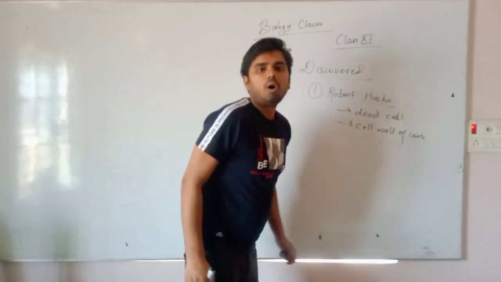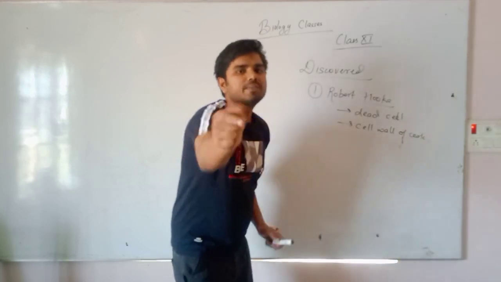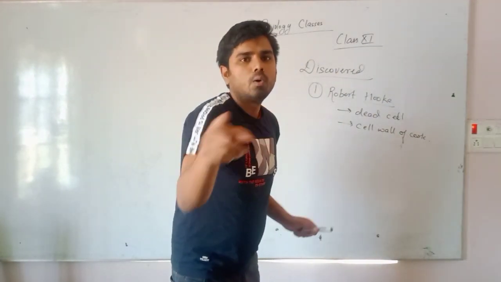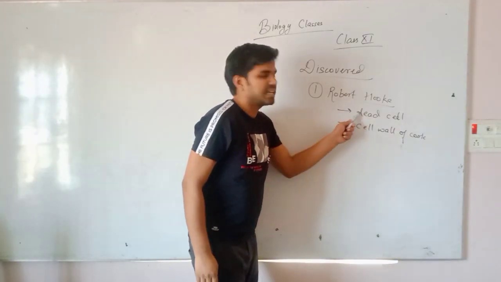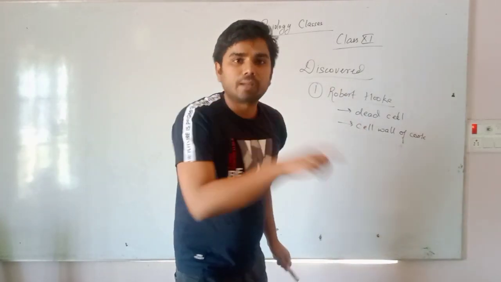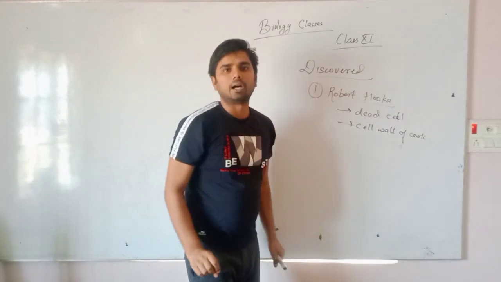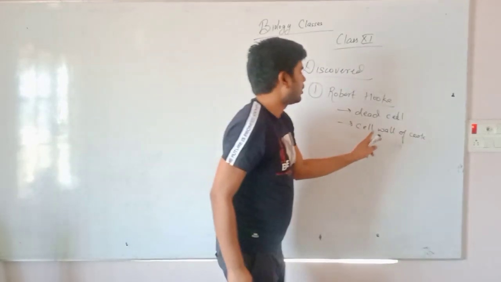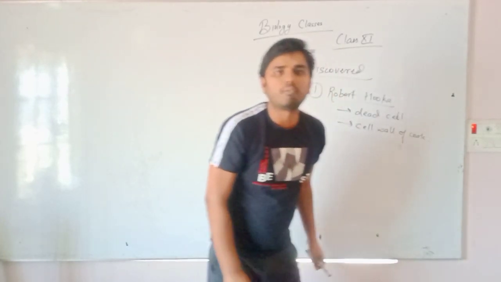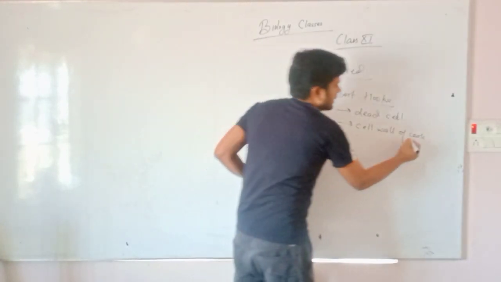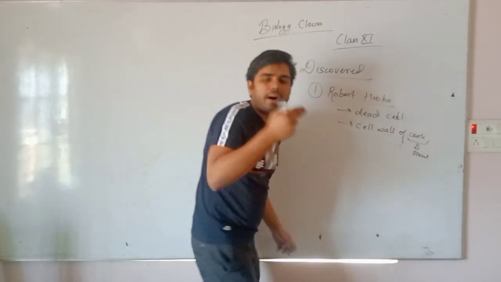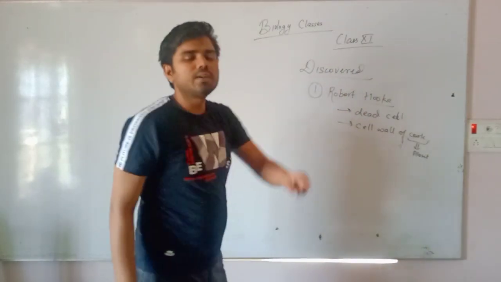Cell wall of cork. Yes friend, you are hearing correctly. What did Robert Hooke discover? He discovered dead cell. Dead cell means there was no cytoplasm in it, no life in it, no protoplasm in it. So we can say that he saw only the cell wall of cork, and cork is a part of a plant, the bark of a plant. So that was a dead cell.